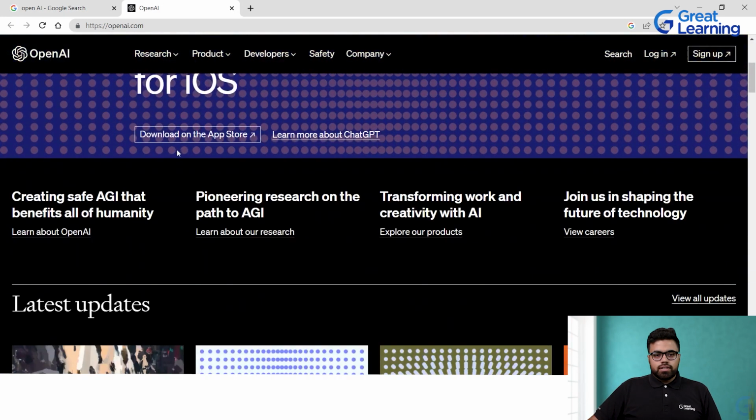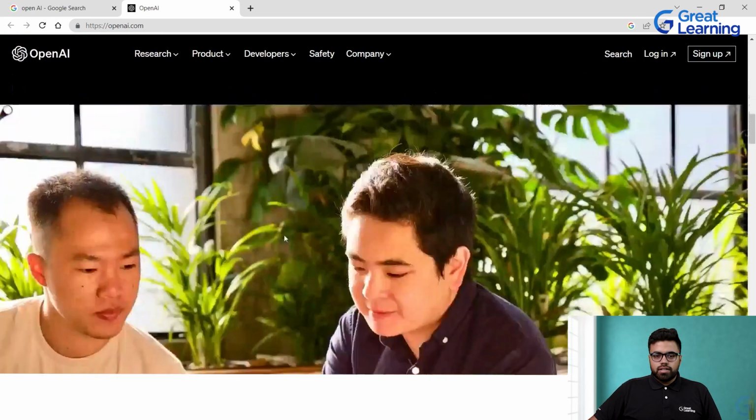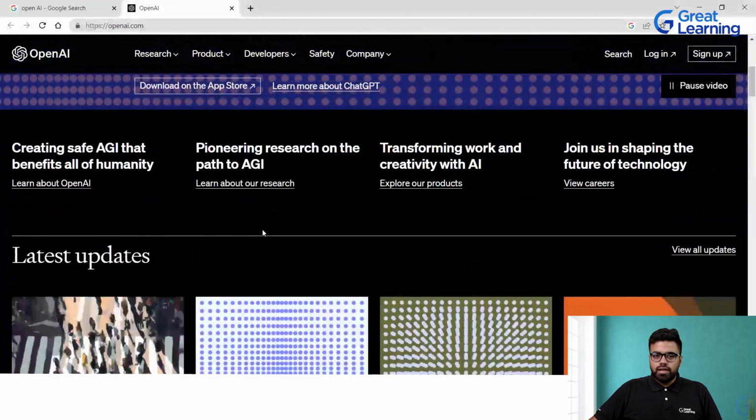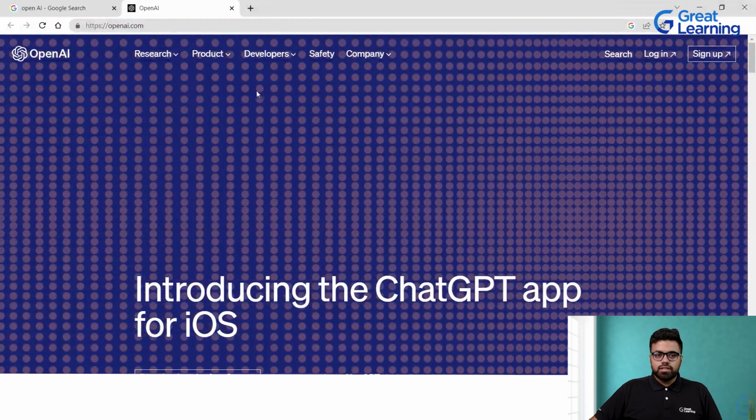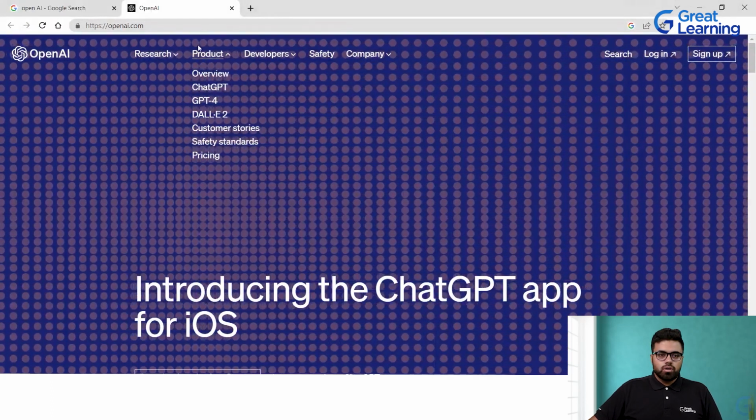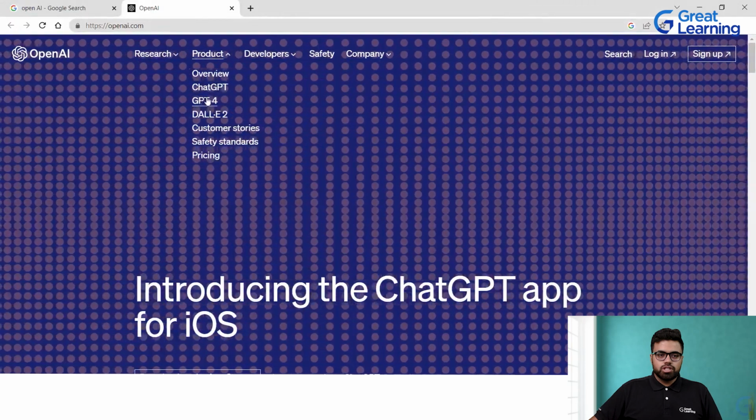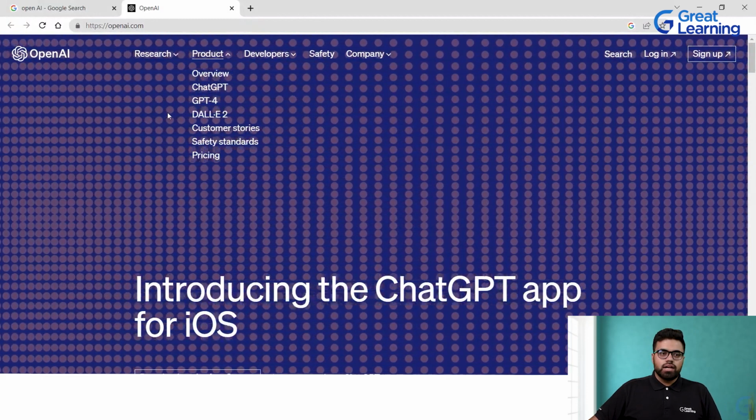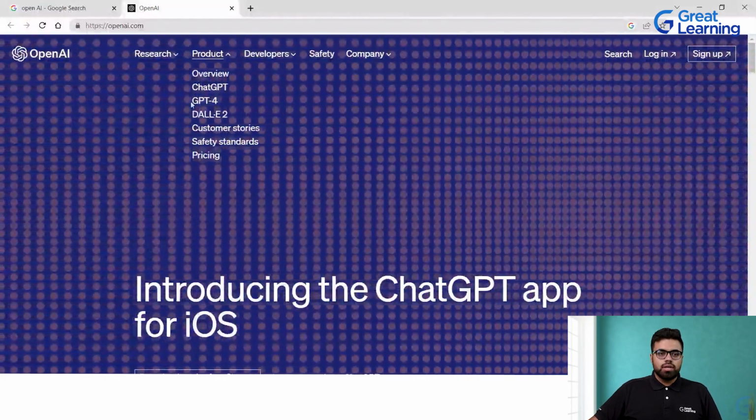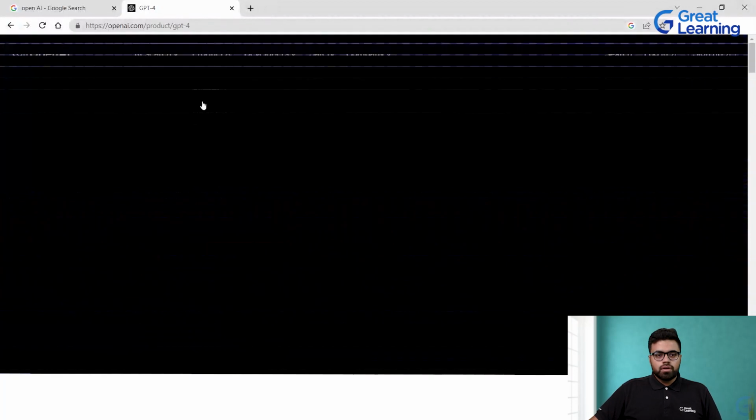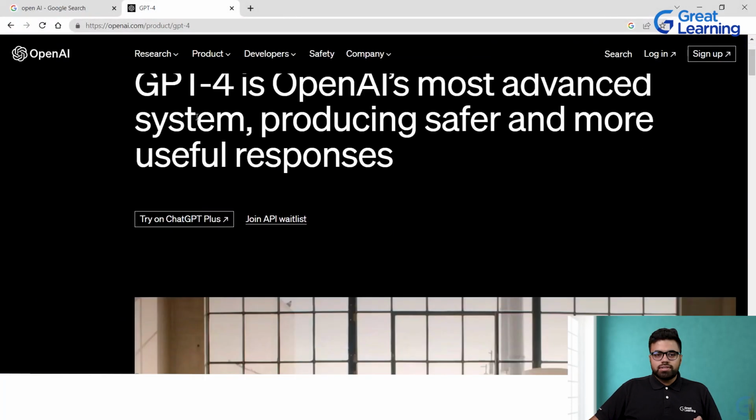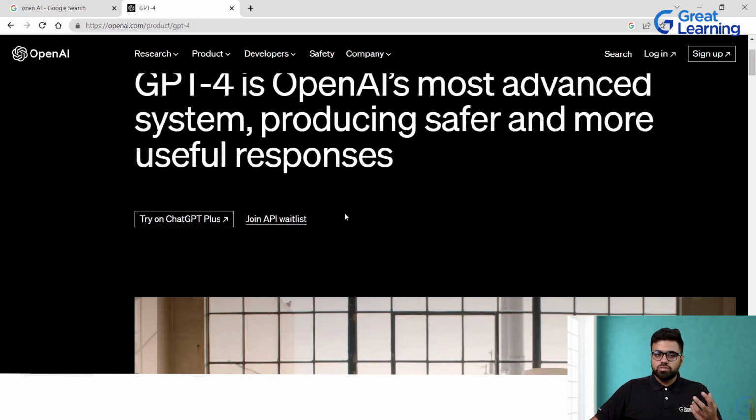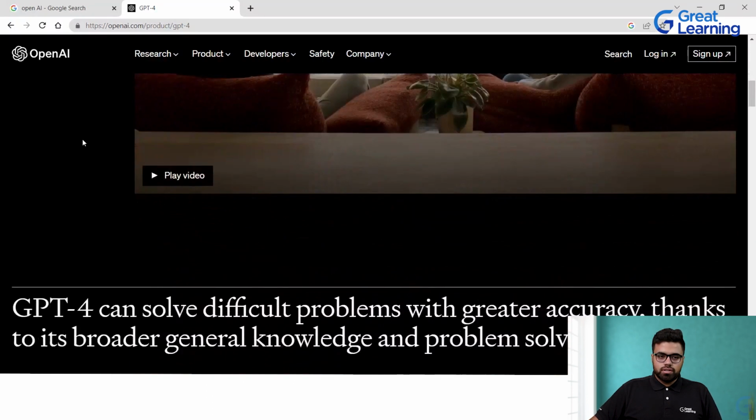We can see that they are working on a number of artificial intelligence products. One such product that we are discussing today is GPT-4. So let's go into the product section. You can see ChatGPT is there, GPT-4 is there, DALL-E is there. So there are different types of artificial intelligence products that this company makes. Let's look at GPT-4 for now. When I click on GPT-4, it says it's the most advanced system that produces safer and more useful responses, right? So this is the crux of it.